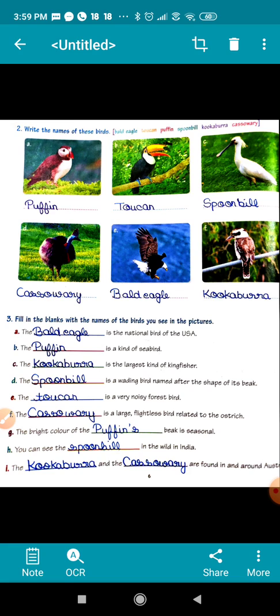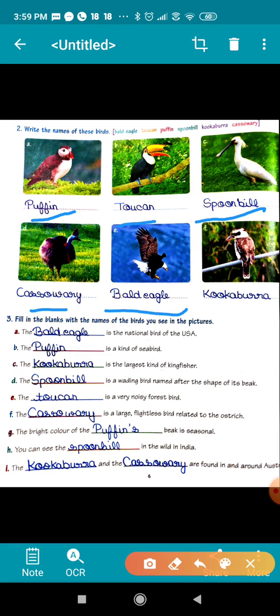So first bird is puffin, second one is toucan, third one is spoonbill, fourth one is cassowary, next one is bald eagle, and the sixth one is kookaburra.